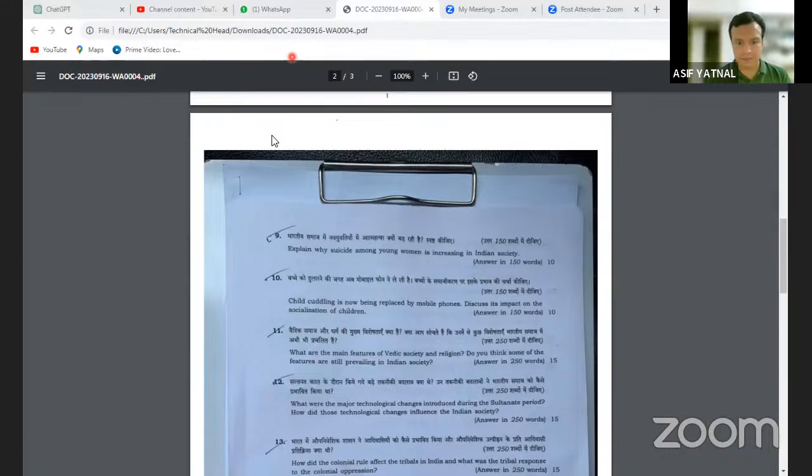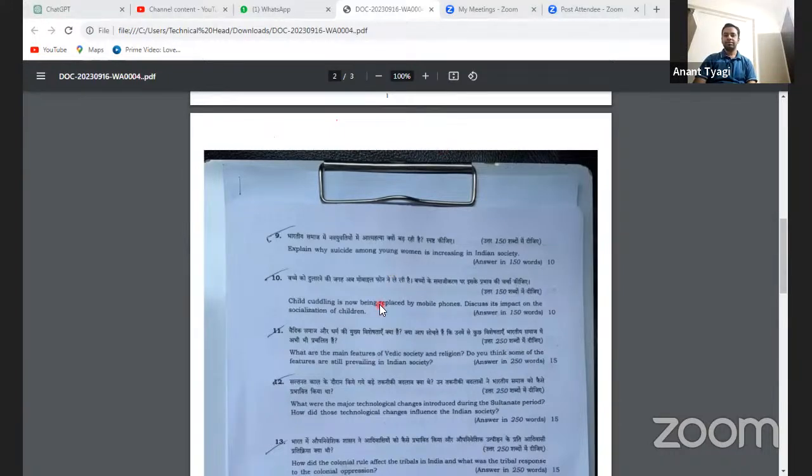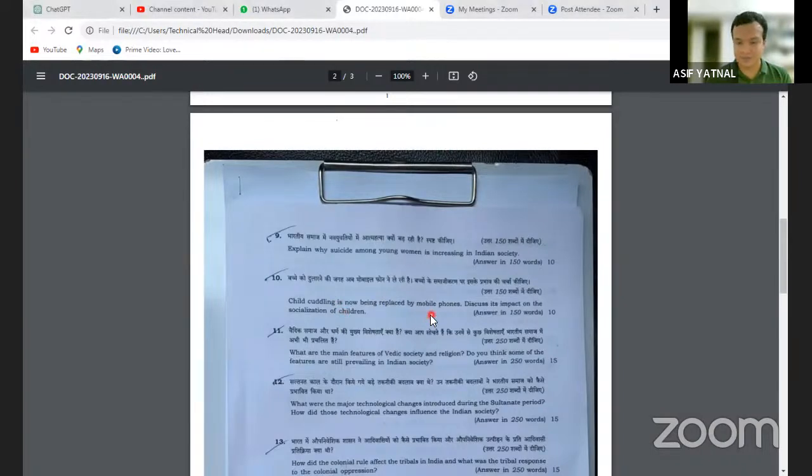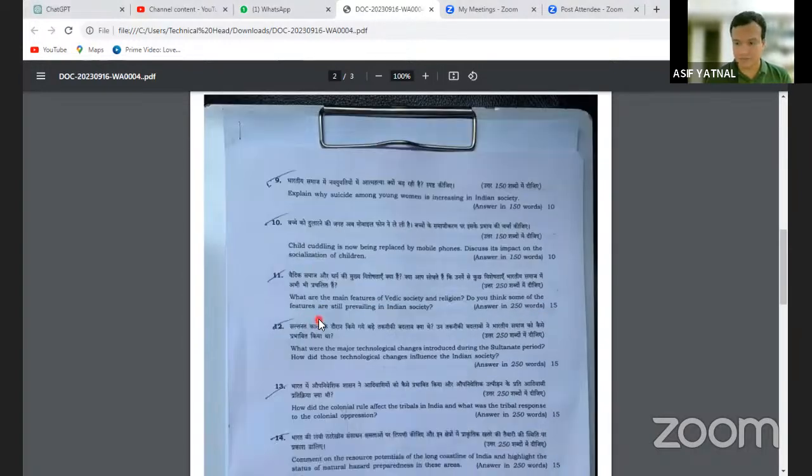Am I audible? Yes, sir. Okay. The next question: child cuddling is now being replaced by mobile phones. Discuss its impact on the socialization of children. Simple question. Earlier, children were cuddled by their parents, by their grandparents, but now it is replaced by mobile phones. Now children prefer mobile phones more. So discuss its impact on the socialization of children. Got it? You need to write the answer in 150 words.